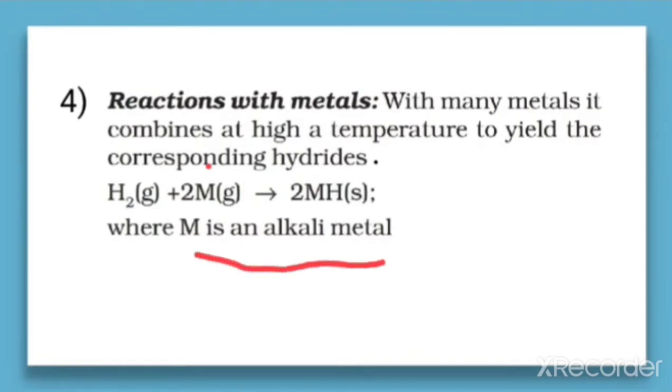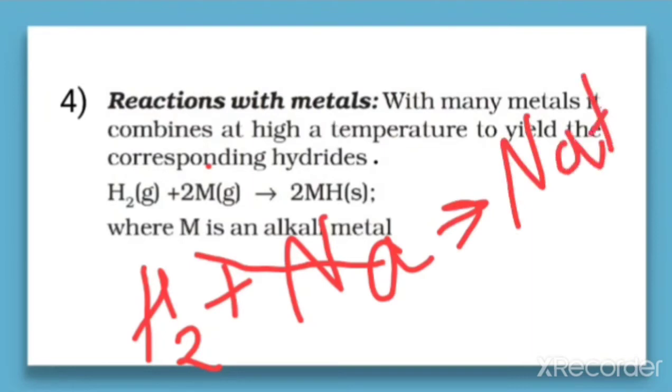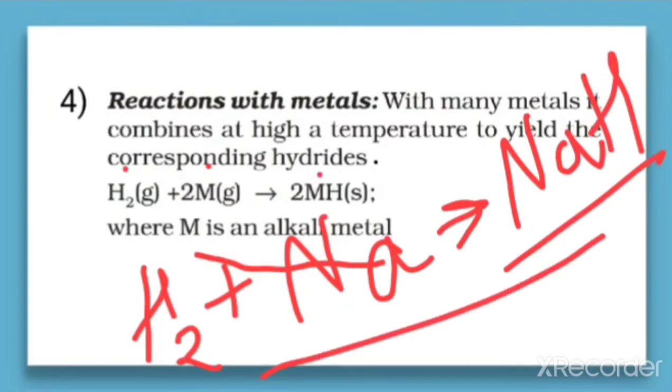For example, when we take hydrogen plus the metal, that is M, a metal like sodium, we will get the product NaH, that is called sodium hydride. So here the general equation is written, and the particular equation is sodium hydride, NaH, when hydrogen reacts with sodium. So here there is a formation of metal hydride. This is called a metal hydride.